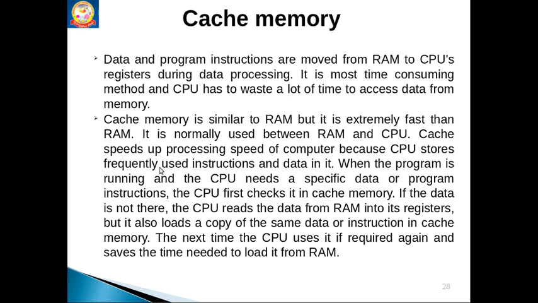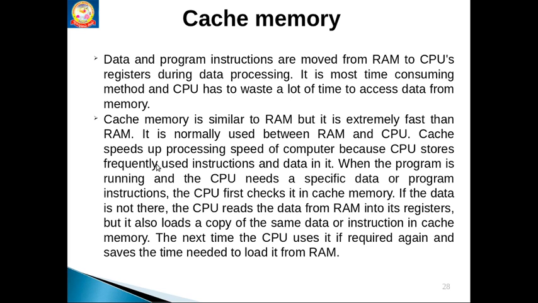It is an expensive memory. Previously we discussed SRAM and DRAM chips. Cache is made with SRAM chips. So it is an expensive memory, which means it cannot come with larger storage, only less storage. So what kind of data can we put in cache memory? Most frequently used instructions and data we can keep in cache memory. If I want to refer to the data again and again, that data I can keep in the cache. That is the cache memory.